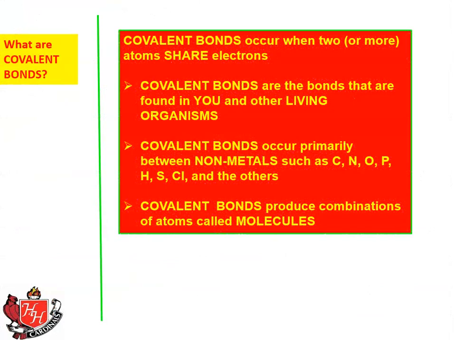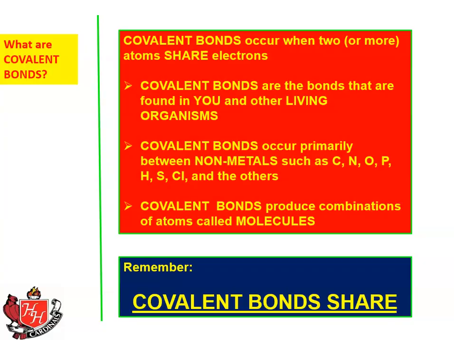So let's start with covalent bonds. Covalent bonds occur when two or more atoms share electrons. That's the key word to remember with covalent bonds: sharing. Covalent bonds are the bonds that are found in you and other living organisms. They occur primarily between nonmetals such as carbon, nitrogen, oxygen, phosphorus, hydrogen, sulfur, chlorine, and the others. Covalent bonds produce combinations of atoms called molecules, and we'll talk about them quite a bit. So remember that covalent bonds share.